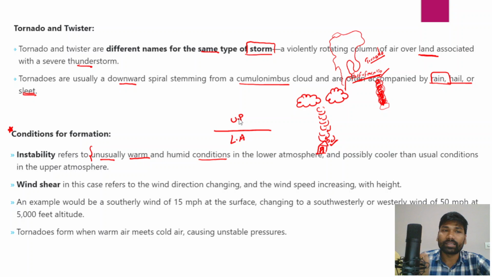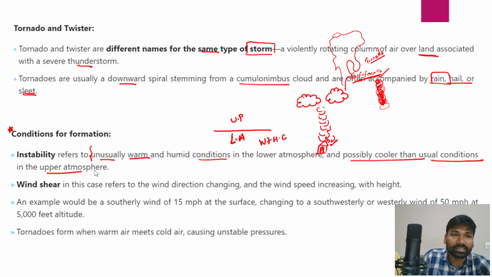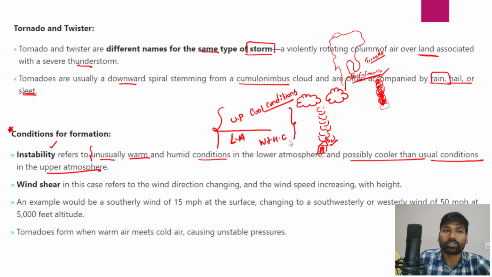So both warm and humid conditions in the lower atmosphere, and possibly cooler than usual conditions in the upper atmosphere, would result in instability, and this instability favors the formation of the twisters.